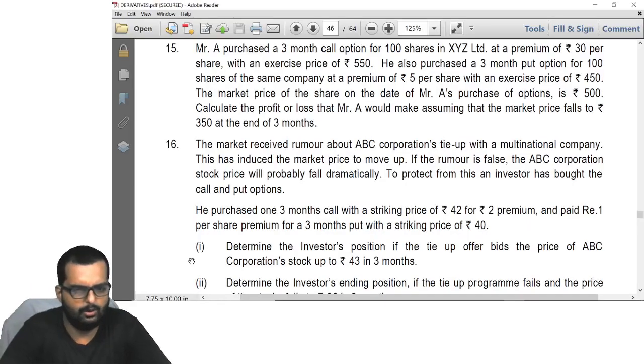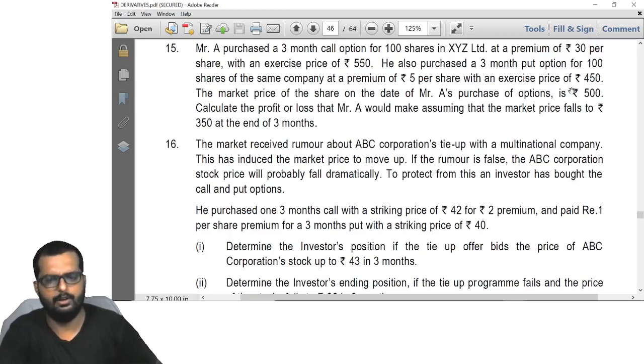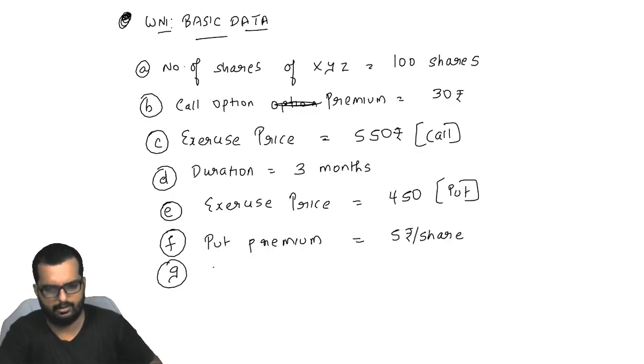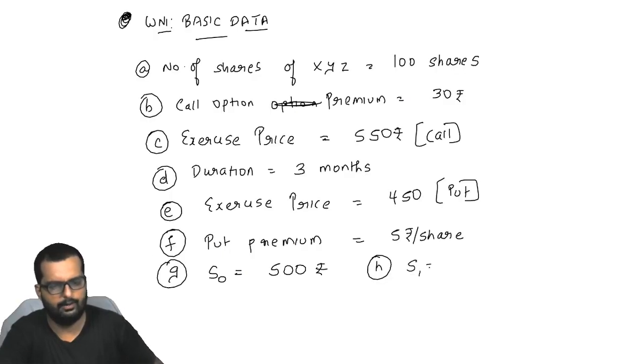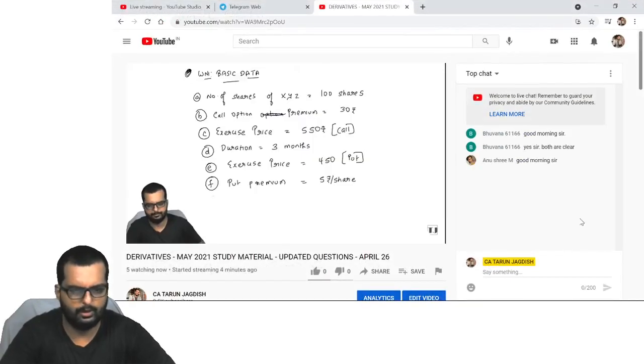Alright. I'll now go to point number G. Calculate the profit or loss that Mr. A would make, assuming that at the end of the period the price falls down to 350. The market price of the share on the date is, so I'll just write down S0. Today's market price is how much? 500. And I'll put point number H, S1. It falls down to how much now? 350. Can you please write down till here in your books?